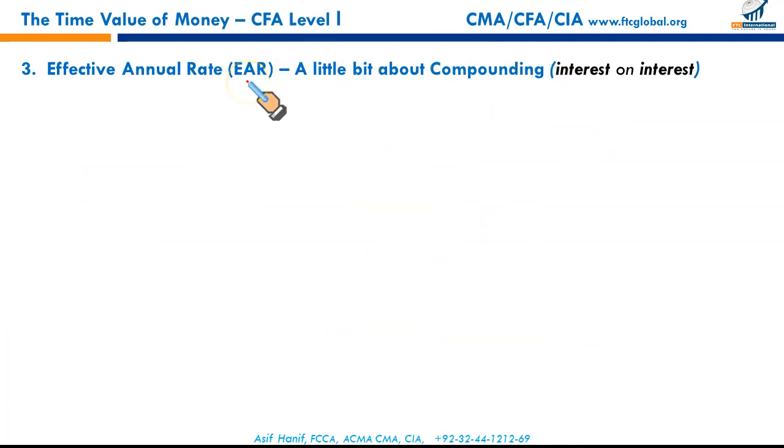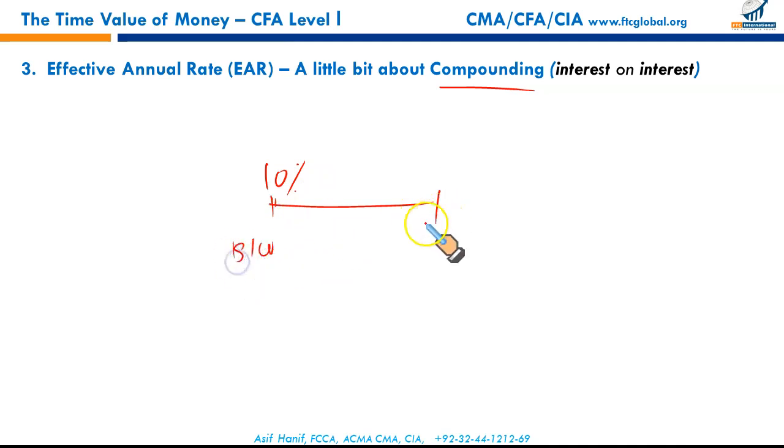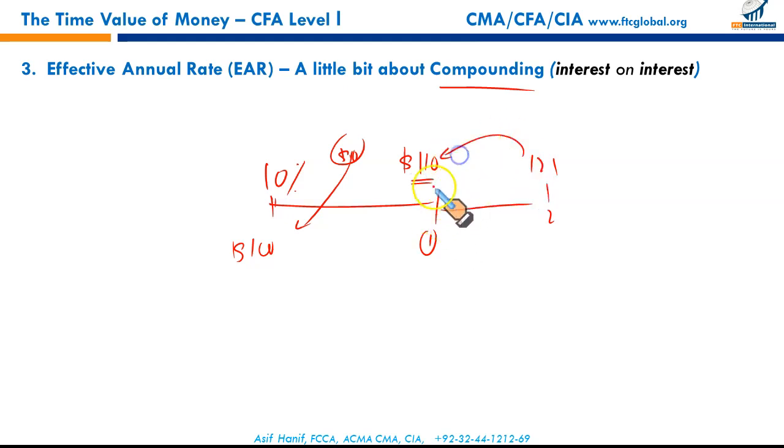Effective annual rate. What is effective annual rate? Compounding. For example, let's say if I invest a certain amount of money at 10% interest rate. If I invest $100, after 1 year this amount will become $110. After the end of year 2, the amount would be 110 times 1.1, that is 121. So what is happening? The first year interest of $10 is added to the principal. The amount becomes 110. The next year interest is charged on this 110.